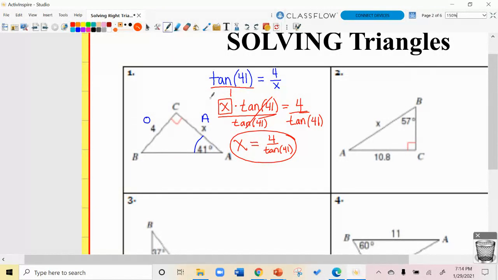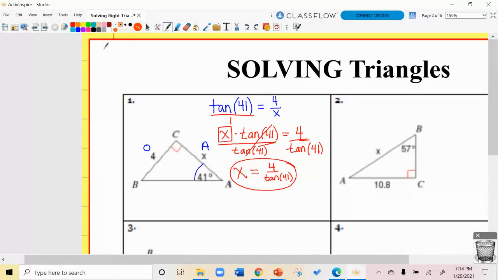My first step is to identify, and I'll even write this. Step one, which ratio? Pick the trig ratio or the trig function: sine, cosine, or tangent. There may be a case that there are options, and there might be a case that there's not.